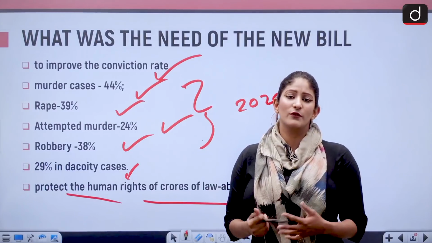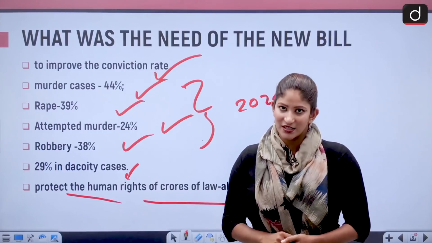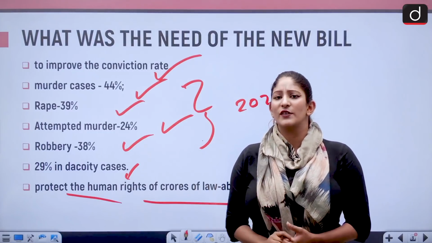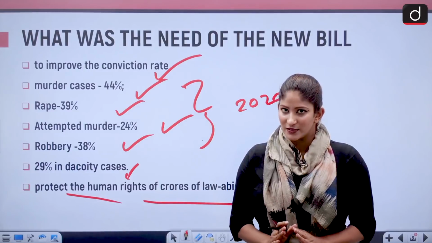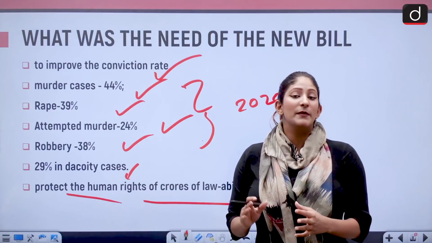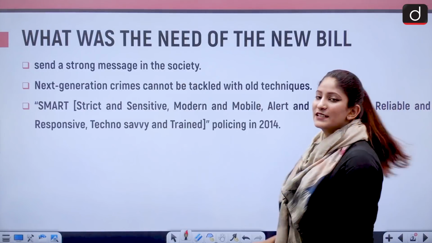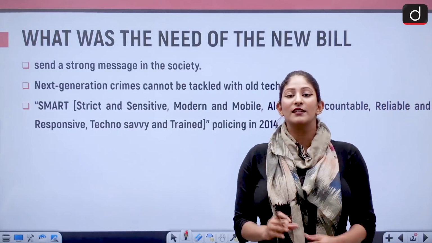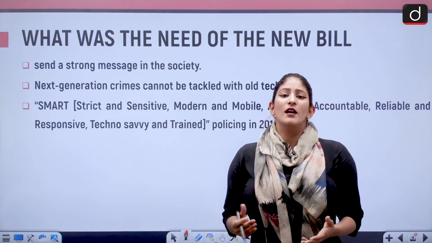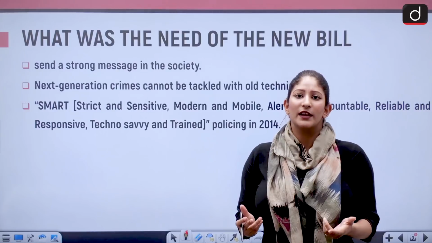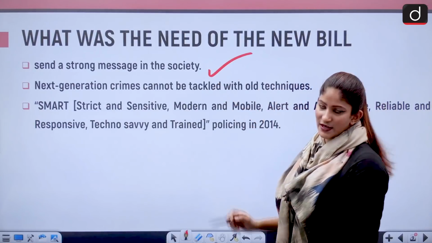crores of law-abiding citizens. If they do not have faith in the justice system, mob lynching and everything else will follow, because we need to make sure that the common man has faith in the justice system. Then only people will not take the law into their hands, right? Because people need instant gratification, and there is a romanticization of the idea of getting justice, and that is correct. That is the whole premise of living in a democracy. Another thing, it sends a strong message to society as well.